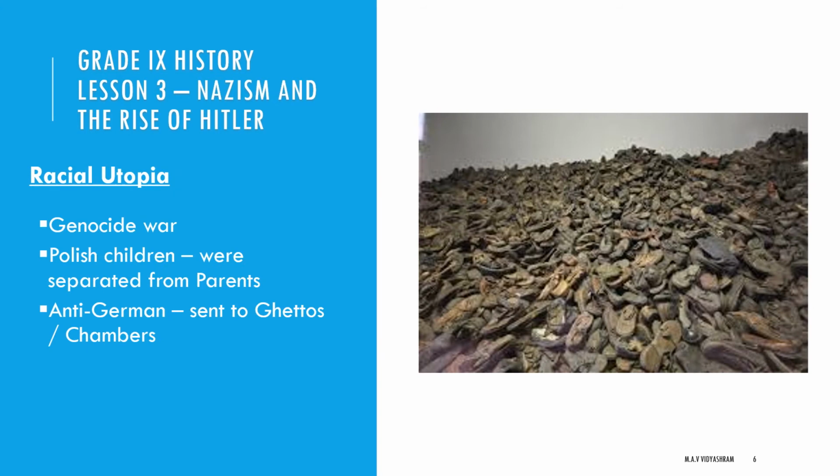Next, we have to see the racial utopia. Then Hitler also occupied Poland. Poland was divided, and northwestern Poland was annexed to Germany. Poles were forced to leave their homes and properties behind to be occupied by the Germans brought from the occupied Europe. The Poles, that means the people from Poland, were herded like cattle. They were treated as cattle.